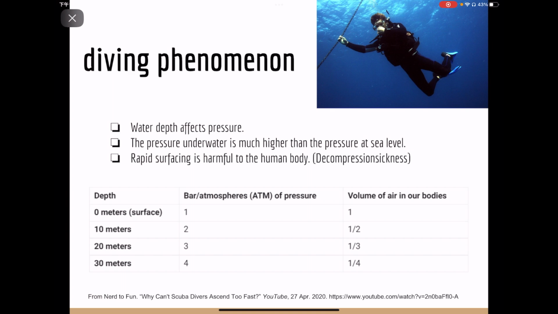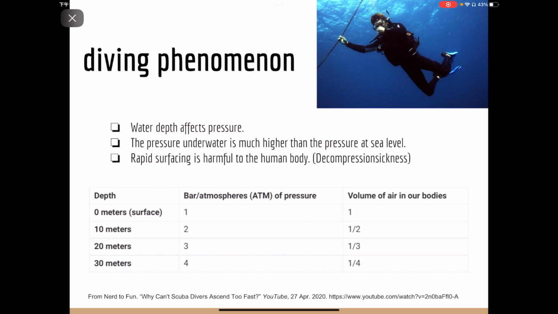The example today is that divers cannot surface quickly from a certain depth of water. It is always known that pressure underwater increases with the depth of the water. When you are free diving, your body receives pressure even if the depth is only a few meters. These pressures are much greater than the atmospheric pressure. For example, when a diver is 10 meters underwater, the pressure acting on him will be twice the atmosphere.